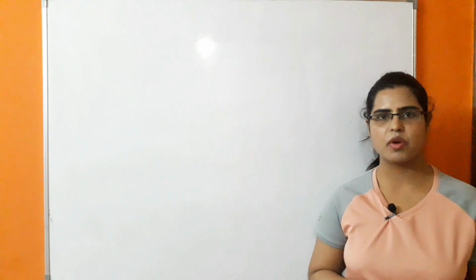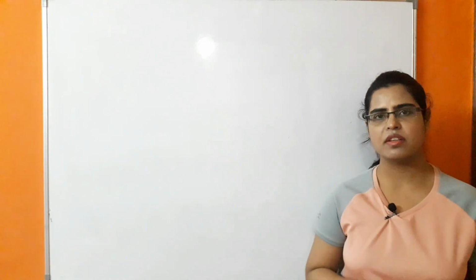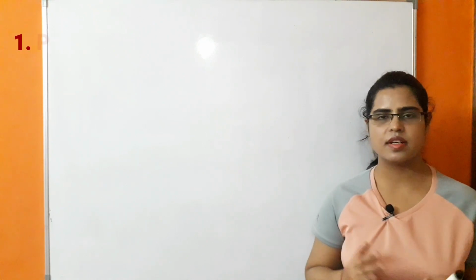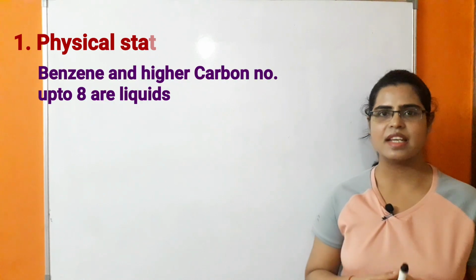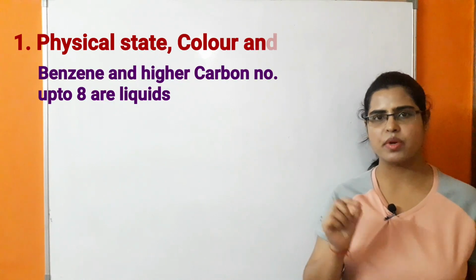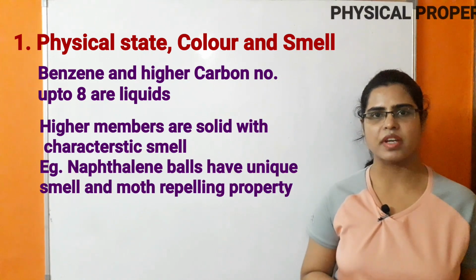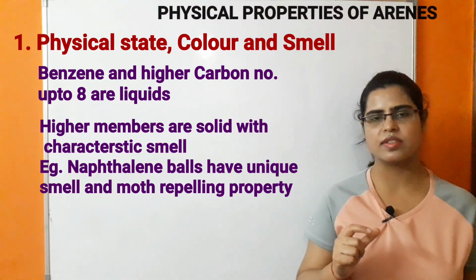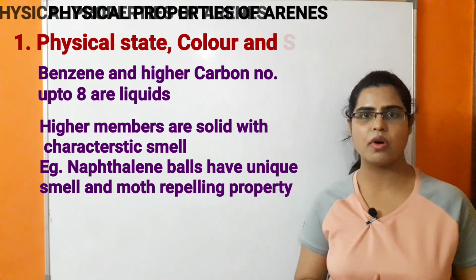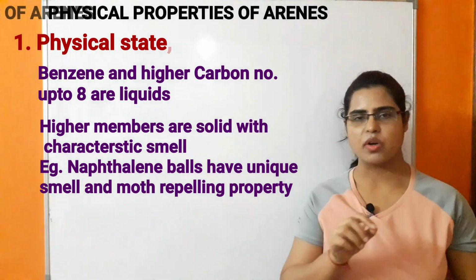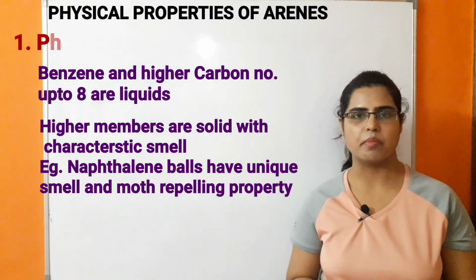Next topic is physical property of arenes. First point in the physical property, that is physical state, color and smell. Benzene and its higher homologs up to 8 carbons are colorless liquids, whereas higher members of arenes are solids having a characteristic smell. Example, naphthalene balls. We use naphthalene balls because of their unique smell and moth repelling property.